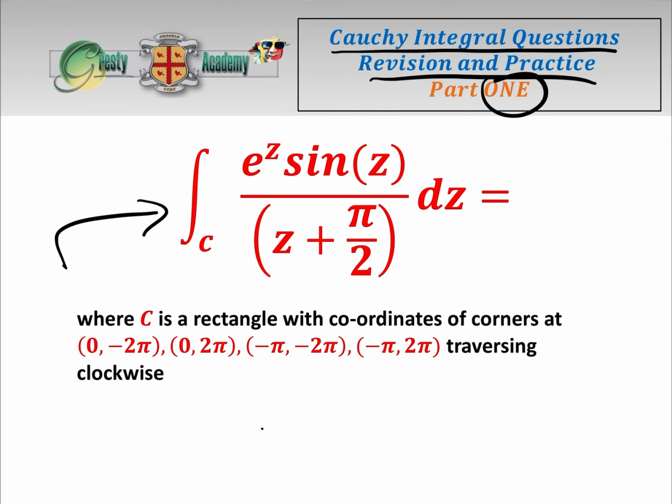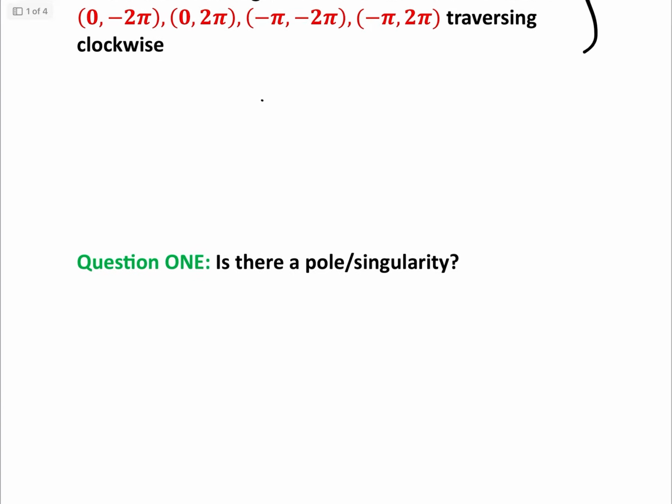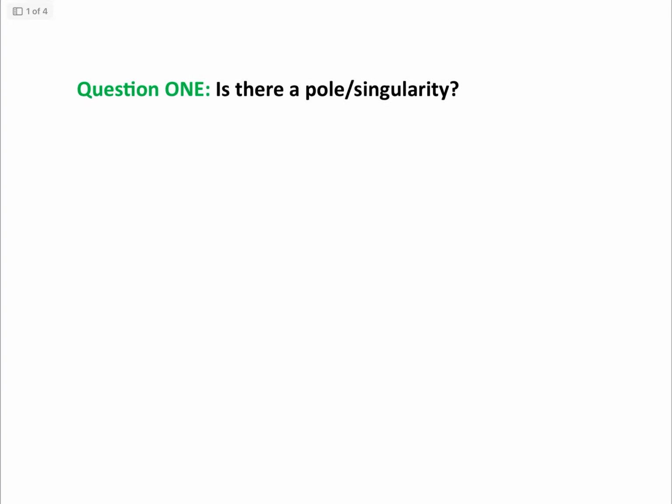But first of all, we're going to go through 5 questions which will decide precisely how we answer the different types of Cauchy integral questions. So we'll come back to this one at the end of the video. Right, question number 1. Is there a pole slash singularity?